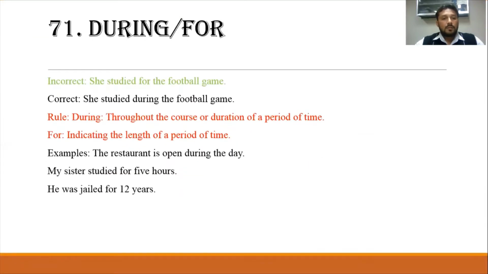During, for. "She studied for the football game." So the correct is, she studied during the football game. During means throughout the course or duration of a period of time. For indicates the length of a period of time. Examples: the restaurant is open during the day. My sister studied for 5 hours. He was jailed for 12 years.